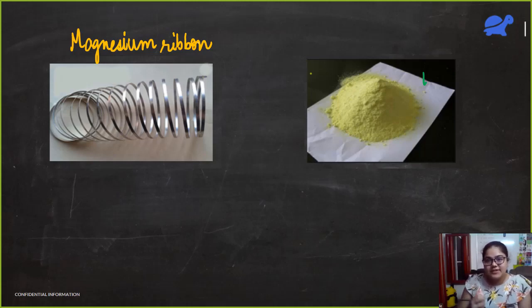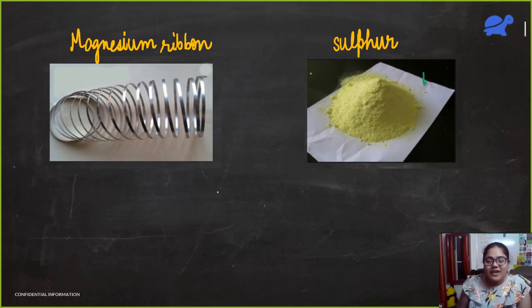Magnesium burns with a dazzling white flame and the teacher will say, please students, do not look at the flame, it can harm your eyesight, but all of you will be looking at it with your eyes wide open. You will do this experiment whenever school reopens. And what is this yellow colored powder? This is sulfur. So pretty, no? This is actually sulfur powder.